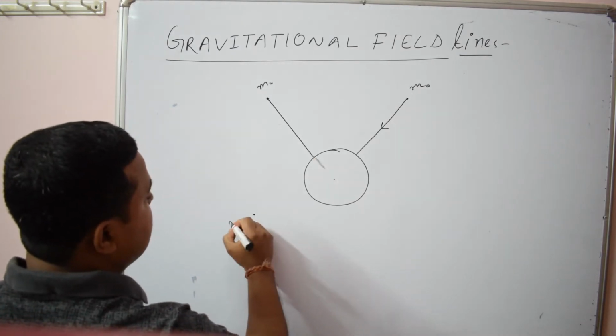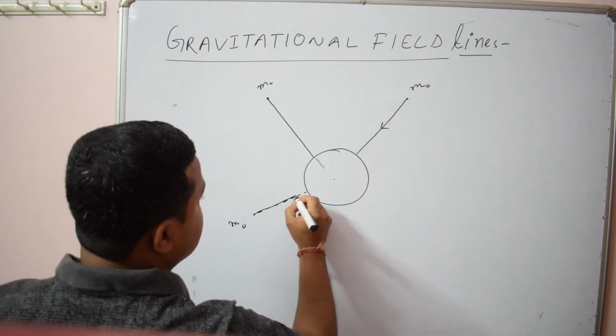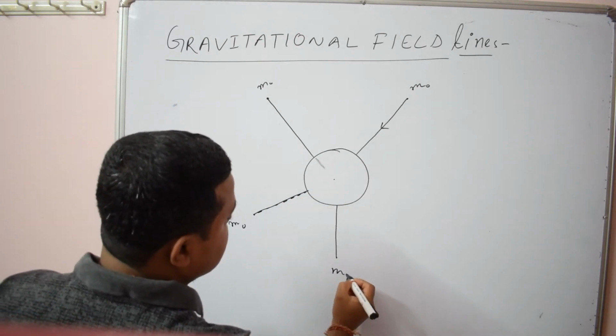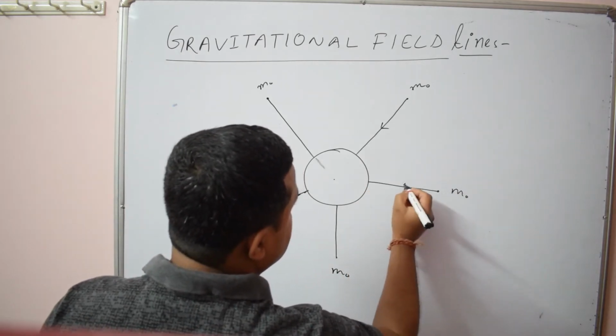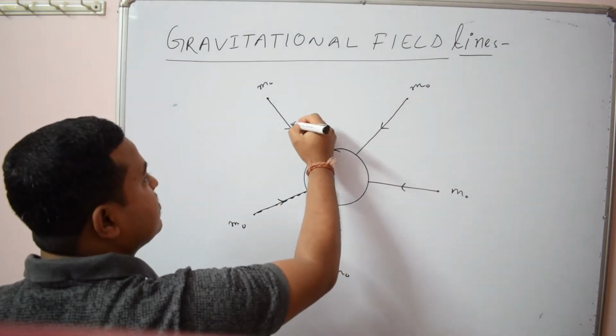Suppose here also there is a mass m0, it attracts towards the center. Here also same thing, you can use m0. So you see, these are the direction of forces.